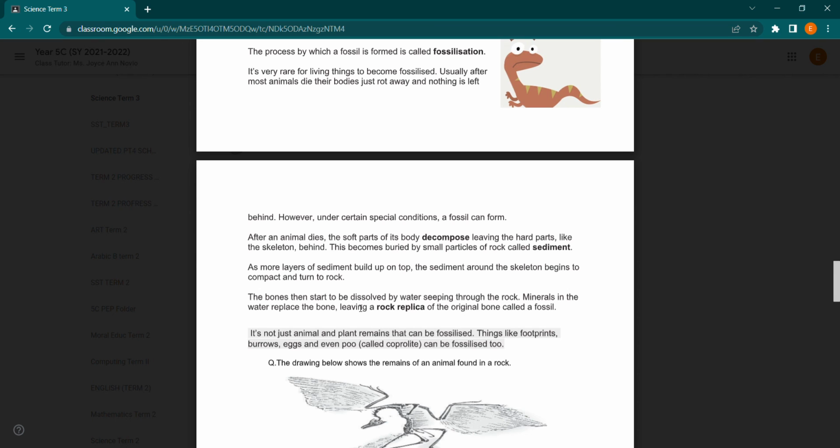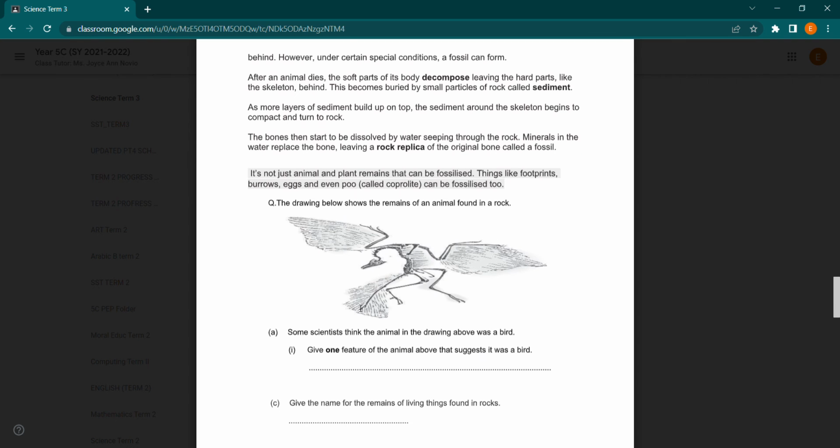The sediments around the skeleton begin to compact and turn to rock. The bones start to be dissolved by water seeping through the rock. The minerals in the water replace the bone, leaving a rock replica of the original bone called a fossil. It's not just animal or plant remains that can be fossilized. Things like footprints, burrows, eggs, or even poo, called coprolites, can be fossilized too.